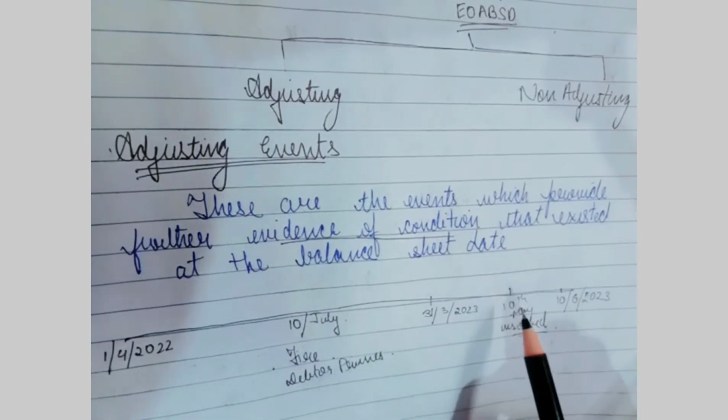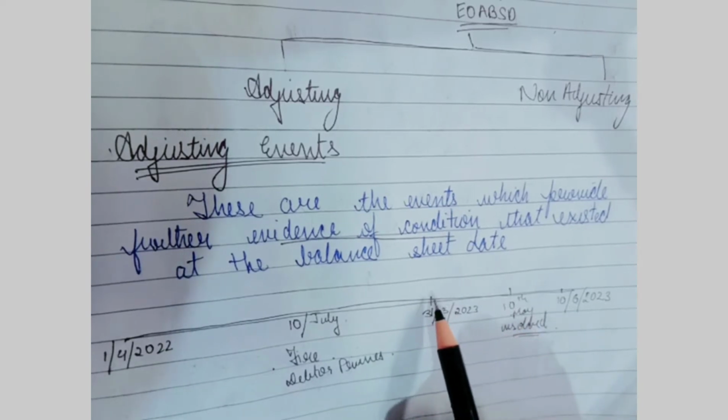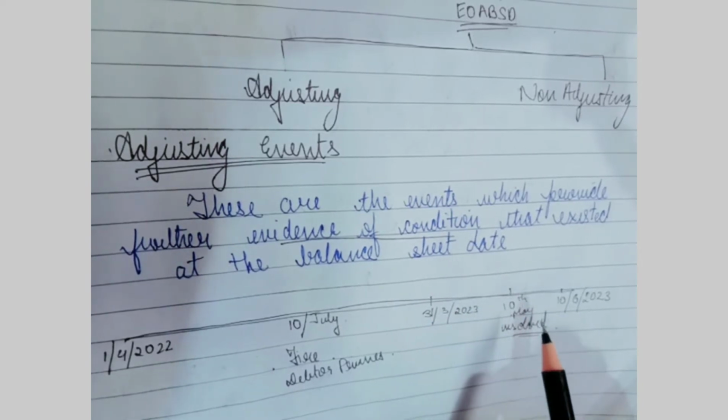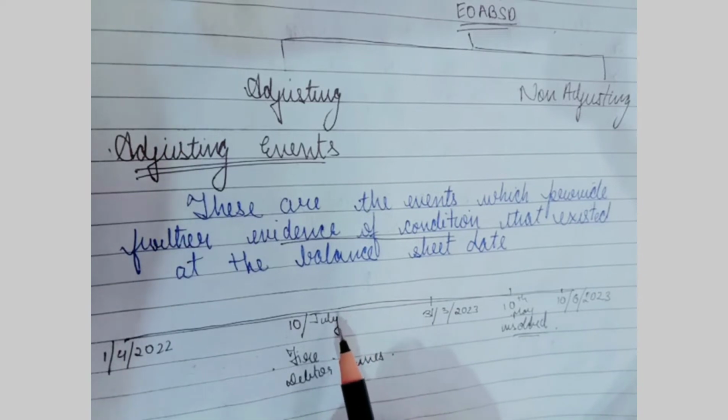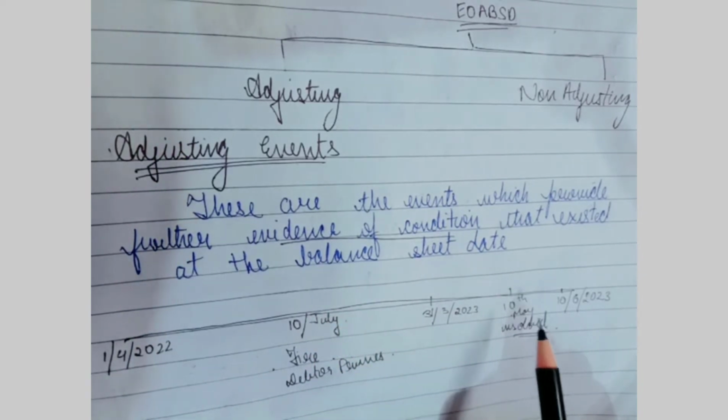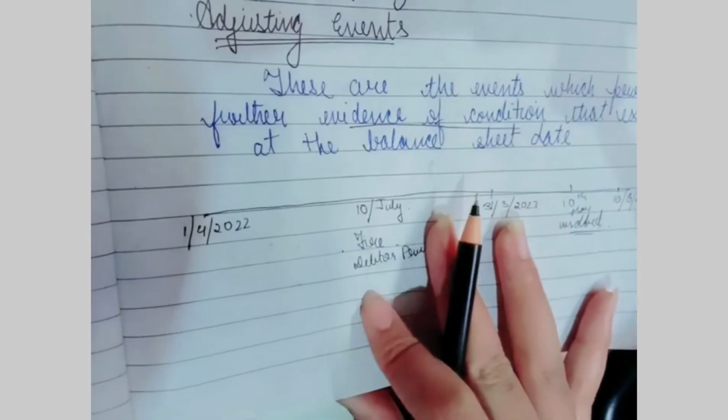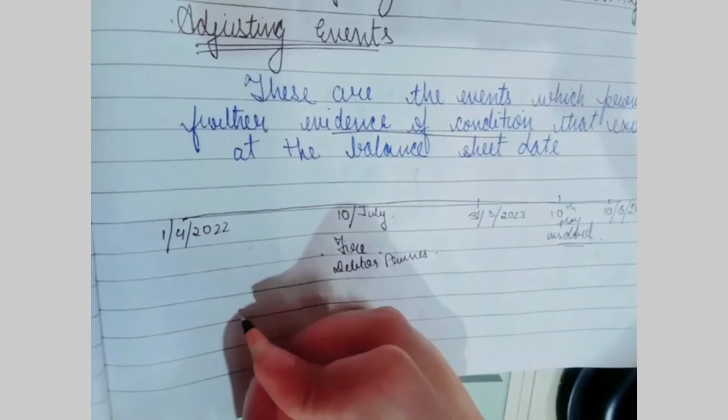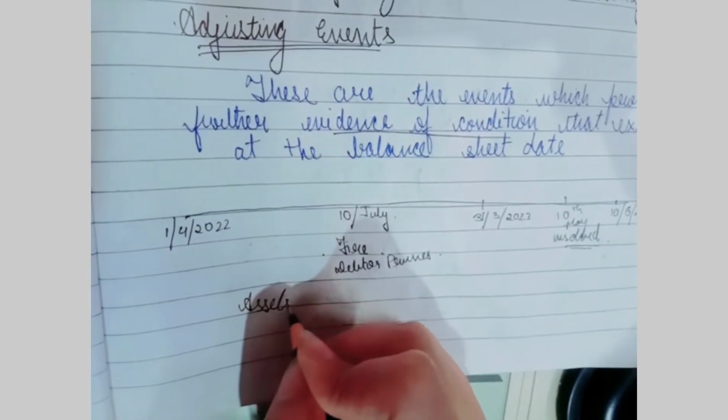Although this event has occurred after the balance sheet date, as the condition was existing at the date of the balance sheet, this is an adjusting event, and assets and liabilities should be adjusted accordingly.